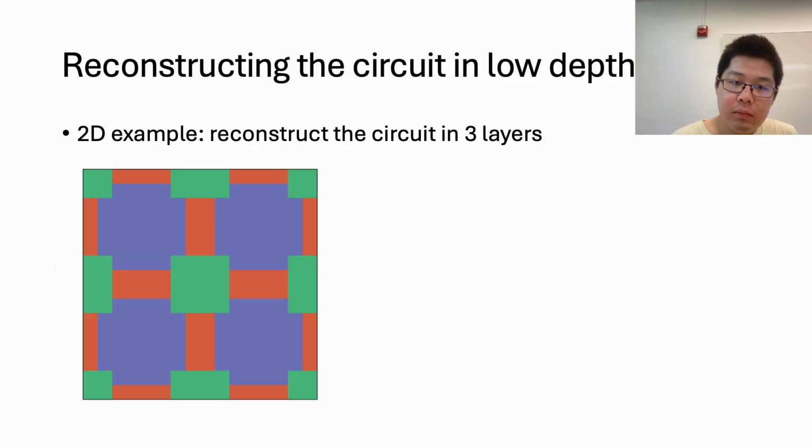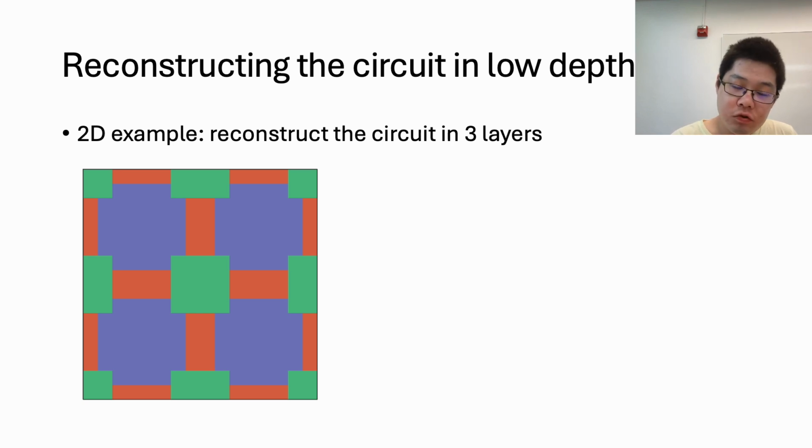Next, I will talk about how to reconstruct the circuit in low depths, meaning how to guarantee that the learned circuit W is shallow. So we will look at a 2D example, where we will show how to reconstruct the circuit in 3 steps. Our starting point is this interesting picture showing a 2D lattice, which is divided into 3 colors, green, red, and blue.